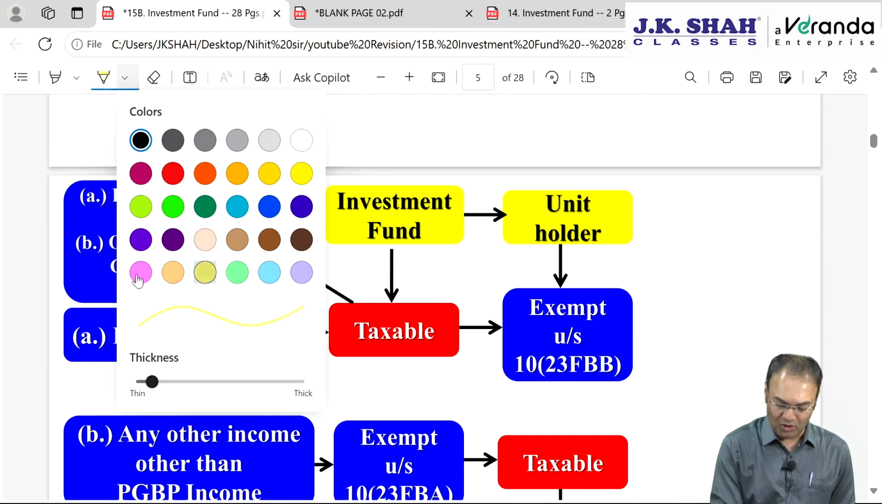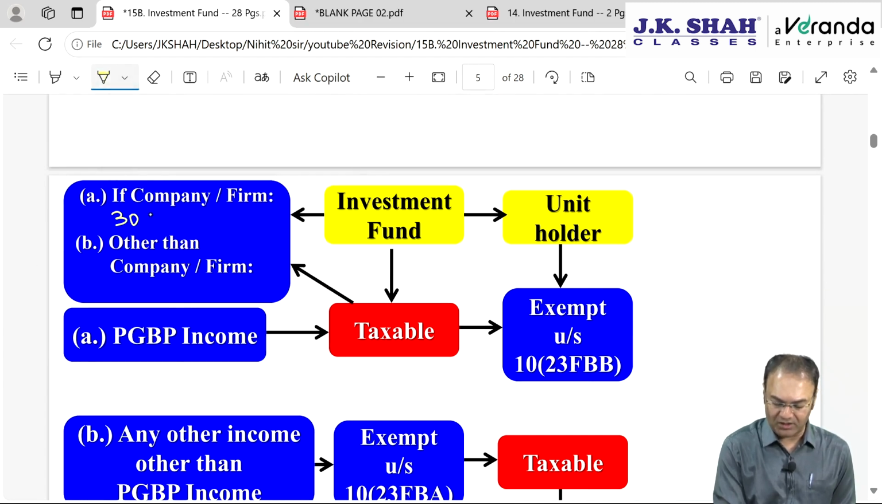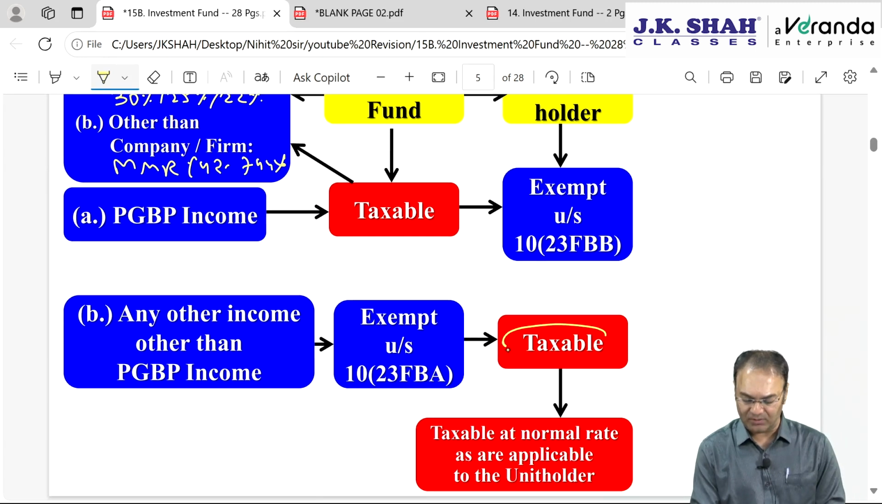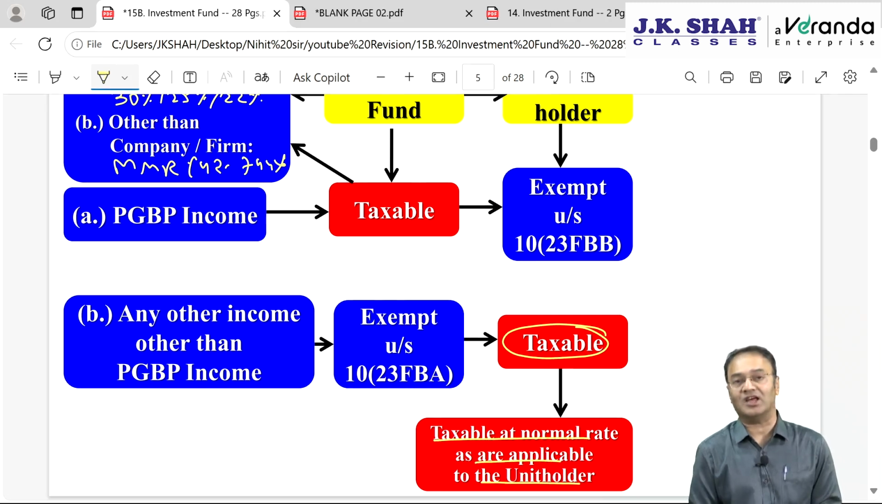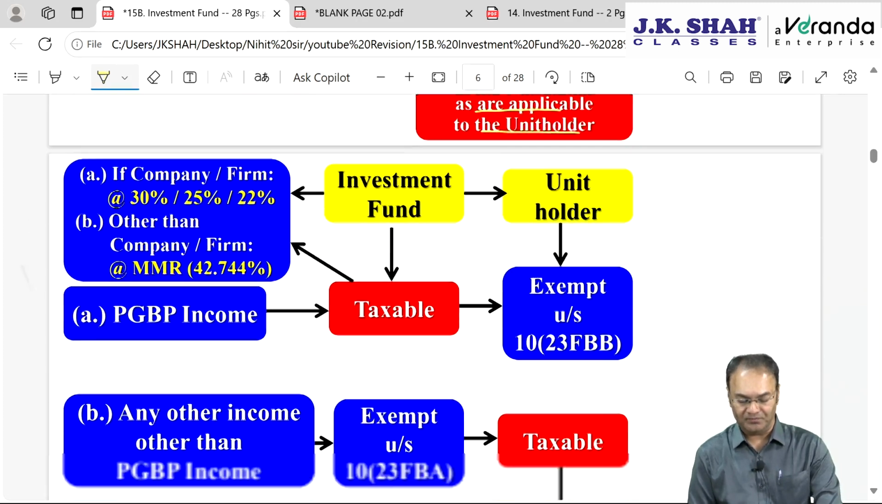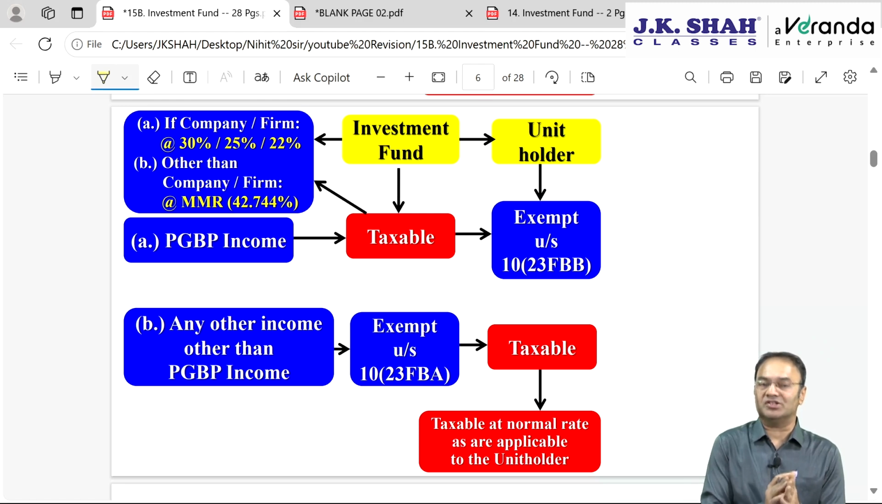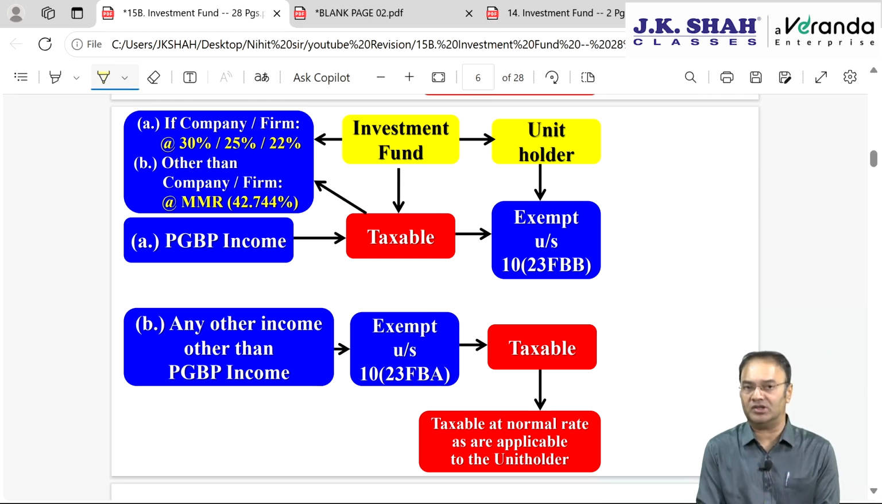So if it is a company or partnership firm or LLP, then 30, 25 or 22% will be applicable. Other than company or firm, then MMR, which is 42.744%. And when certain incomes are taxable for the unit holder, they will be taxable as per normal rates applicable to the unit holder. Right? Technically, the chapter is over. This is what is there in this chapter. If you remember this table or this chart, your work is done.